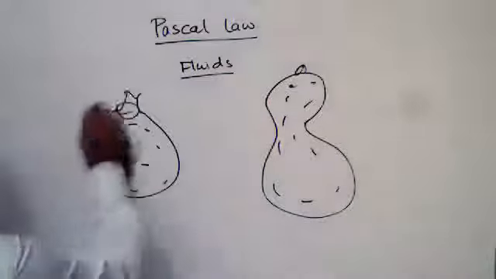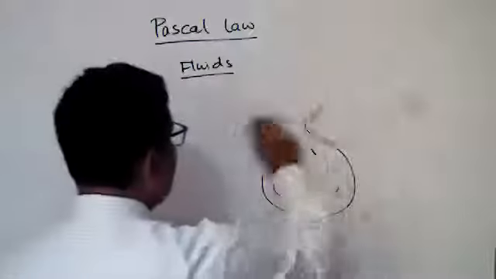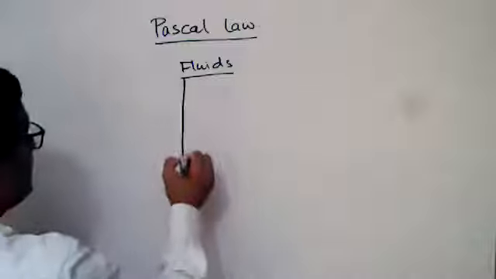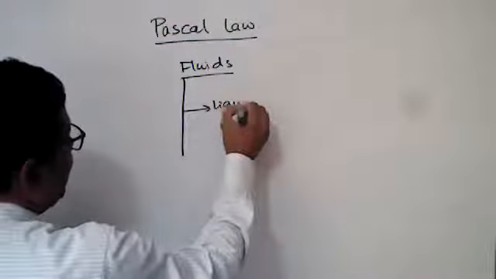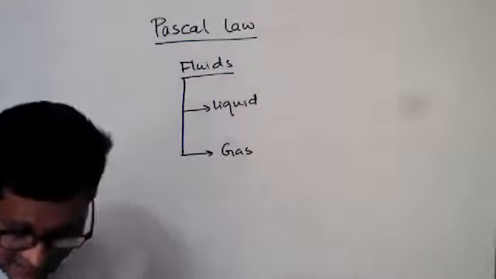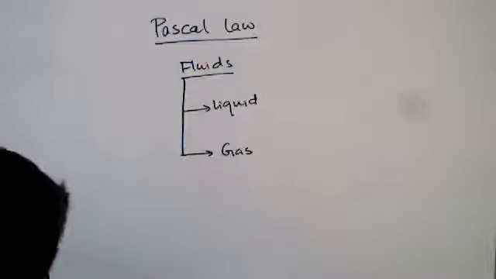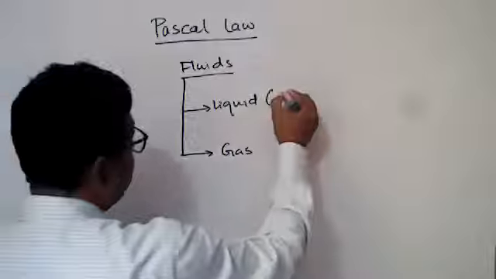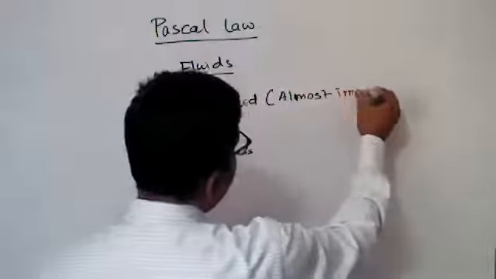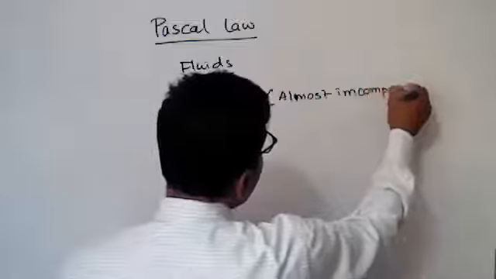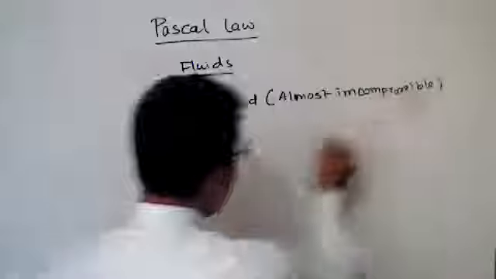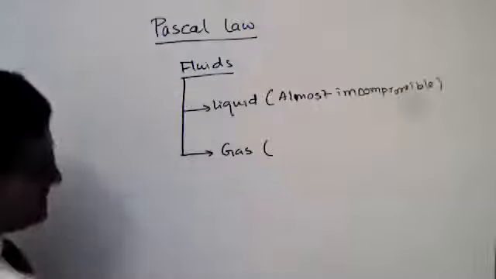There are two types of fluids. One is liquid and another is gas. Liquid is almost incompressible, and gas is compressible.